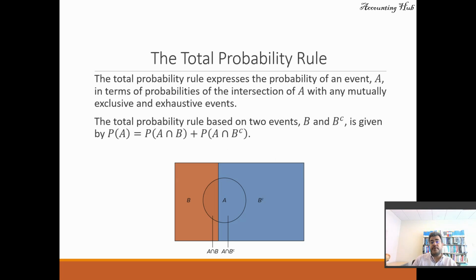First, the total probability rule. The total probability rule expresses the probability of an event A in terms of probabilities of the intersection of A with any mutually exclusive and exhaustive events. So the total probability rule based on two events, B and C, is given by: probability A is equal to probability A intersected with B plus probability A intersected with C. So just like this one.